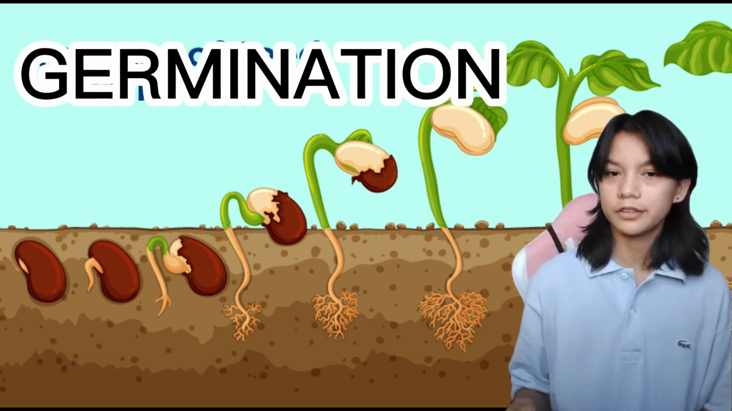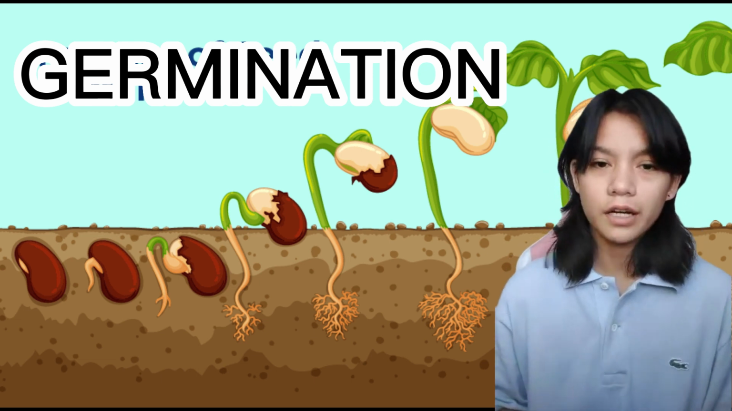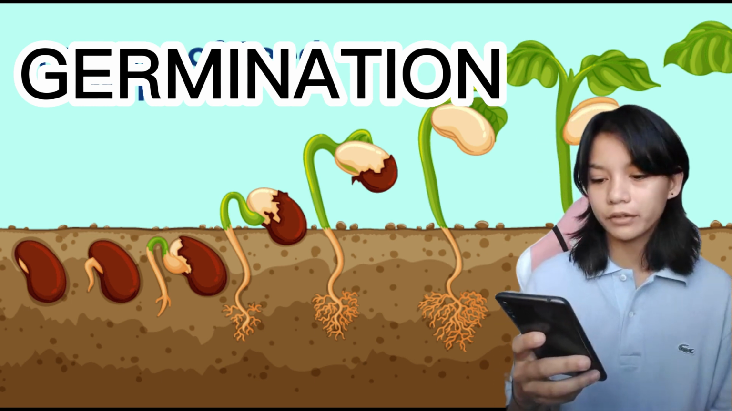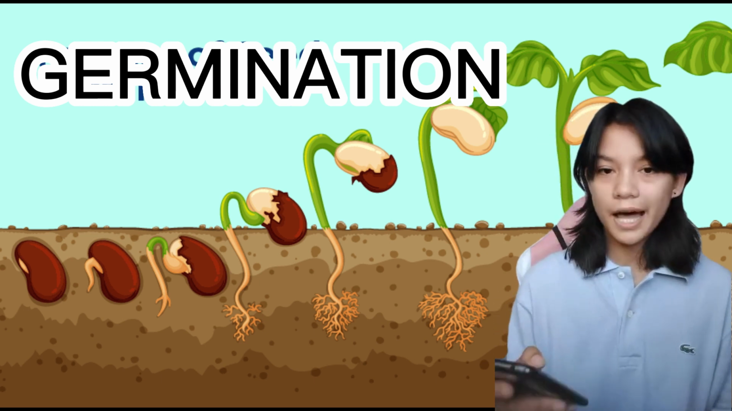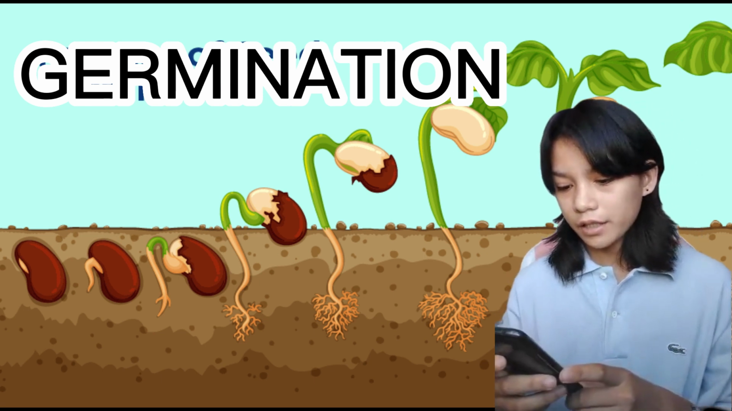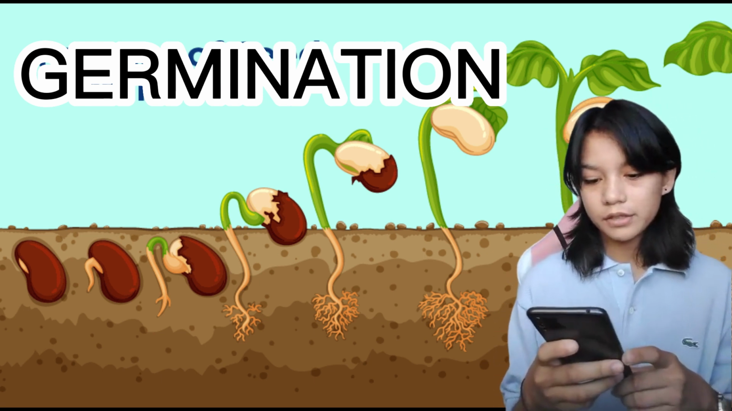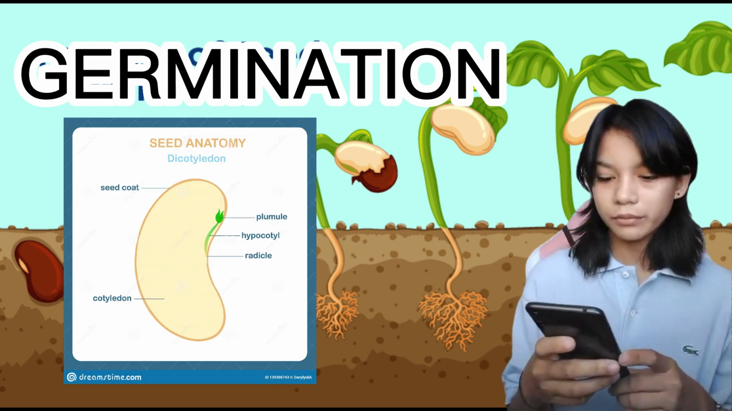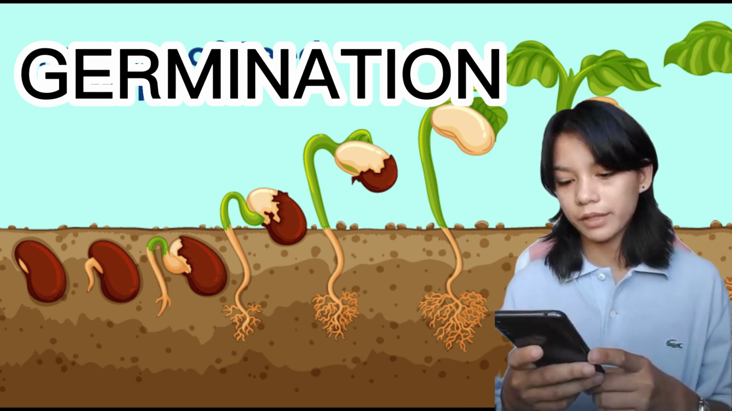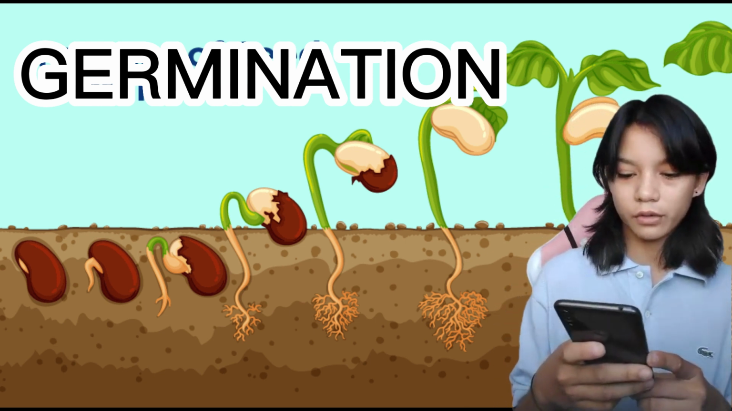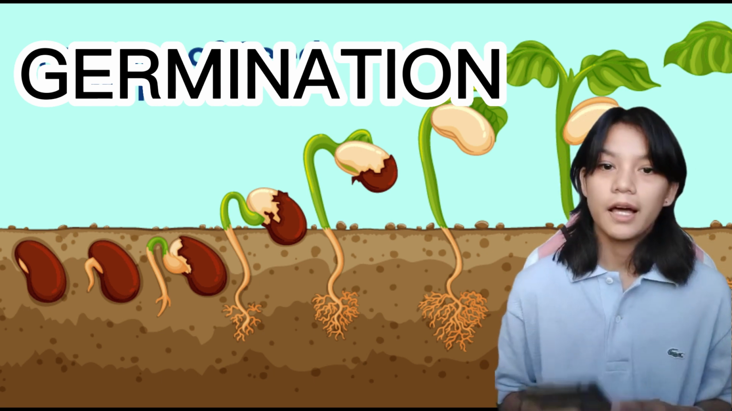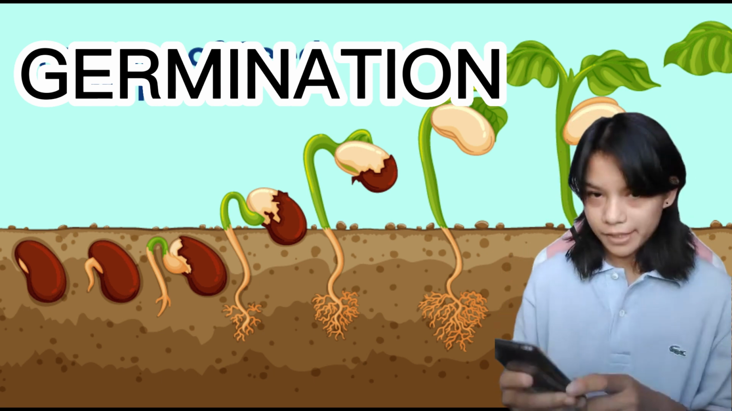So what is germination? According to the definition, germination is the process by which a plant grows from a seed. It involves the activation of the embryo within the seed and the emergence of the radicle, or embryonic root, from the seed coat. Germination is a crucial step in the life cycle of plants, as it marks the beginning of growth and development. Dito daw po nagsisimula yung pag-grow ng plant at pag-develop po ng isang plant.